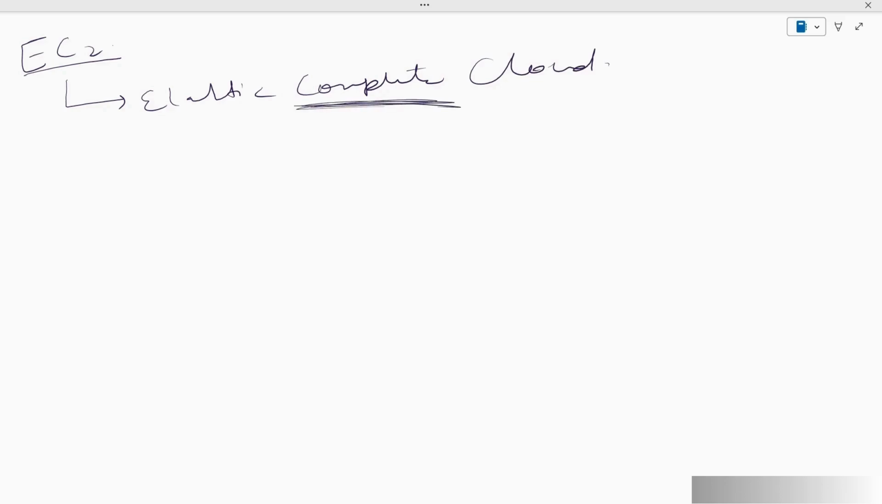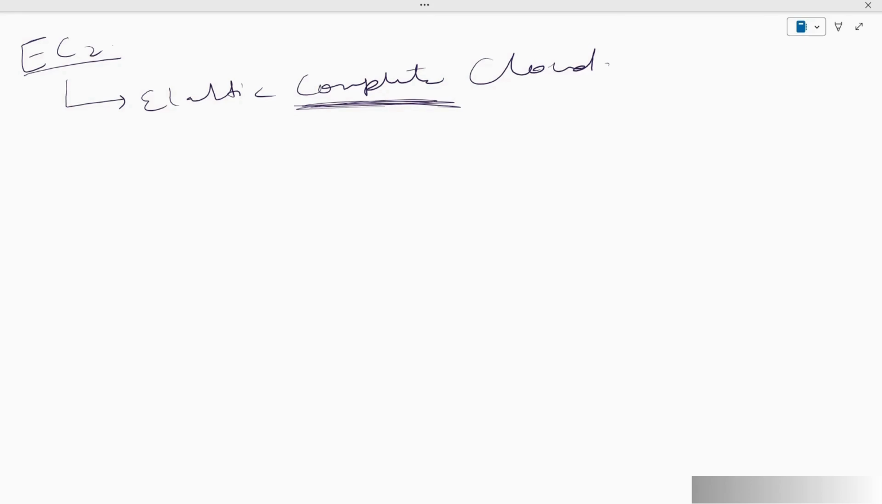So now team, let us understand EC2 machines. First of all, the full form. EC2 stands for Amazon Elastic Compute Cloud. Notice the keyword compute, because most virtual machines or physical servers are mostly used for computing purposes.